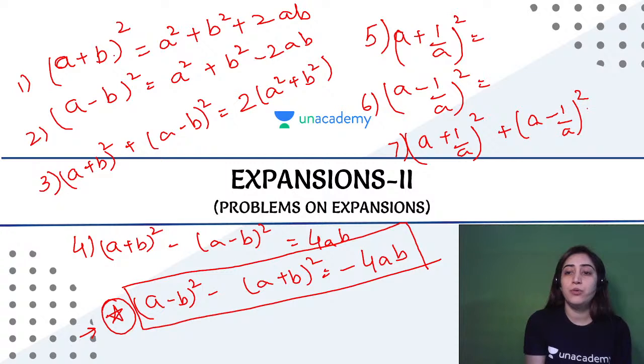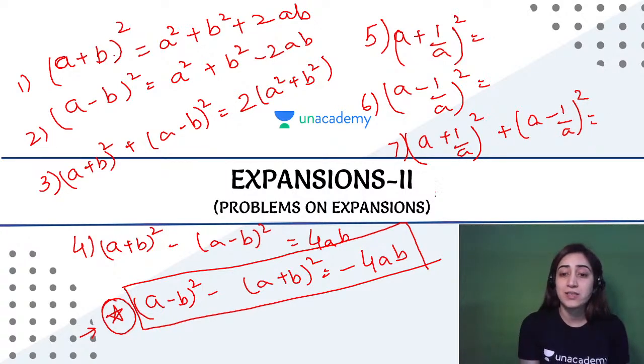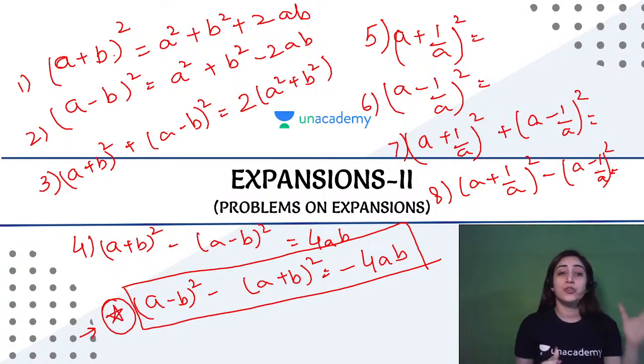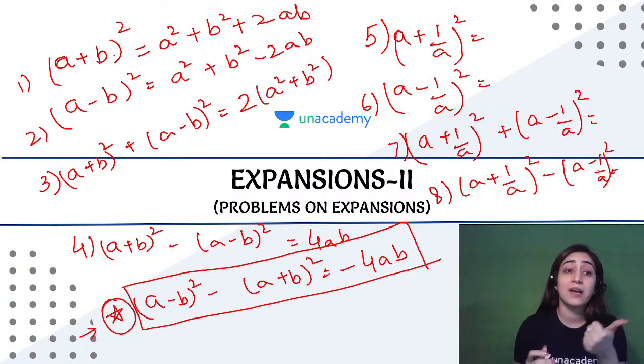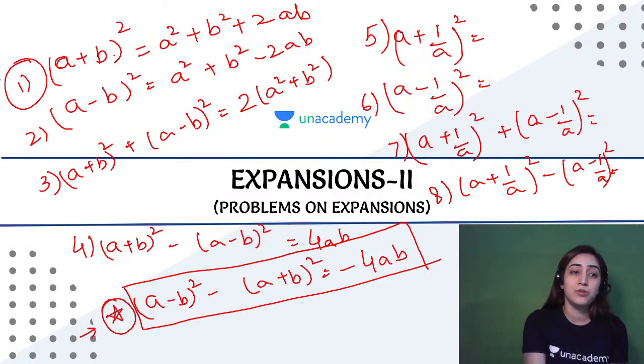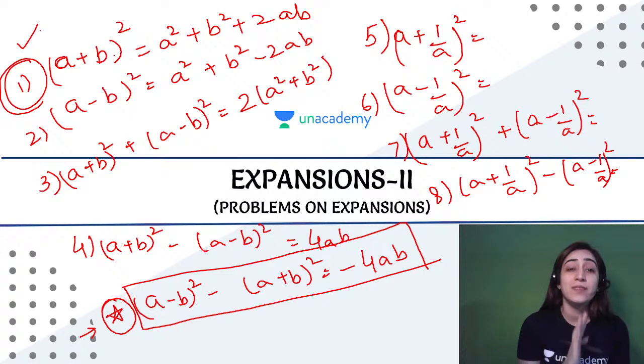So any one of you who have any issues in these types of questions where you need to apply these type of identities, which I'm writing on the board right now, just go and check out my first video, which has details of all of the questions that can come up in these types of expansions. So you were able to understand, and I was able to make the children learn as well, because only this identity you need to learn. The rest all of them keep on following. You don't need to learn all the rest. All right, so that's my guarantee. You can go and check the first video, and that will make it sorted.